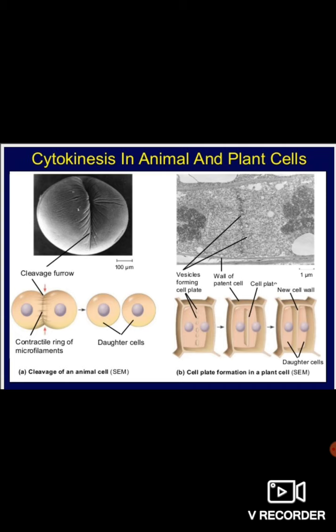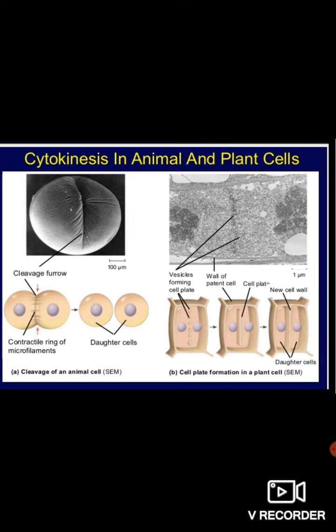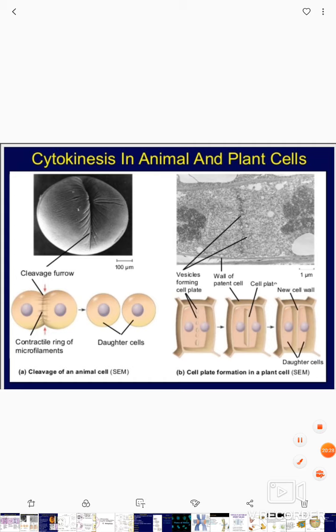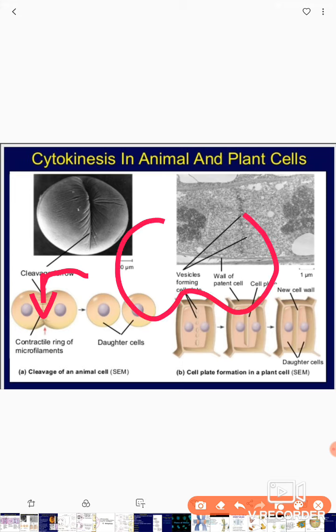Here you can see in the figure what the difference is. In the animal cell, this furrow will start from the periphery region to the center region. It means if this is the cell, the furrow will start from this area and come to the center like this, and the cell is divided into two.